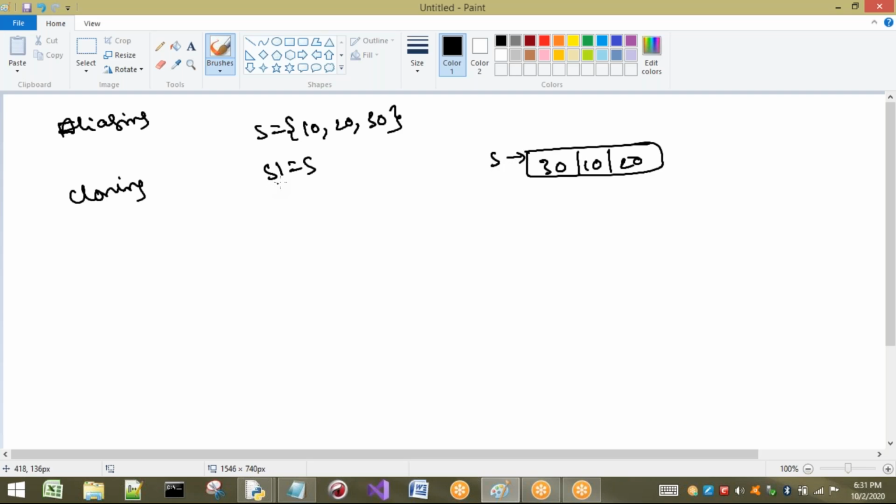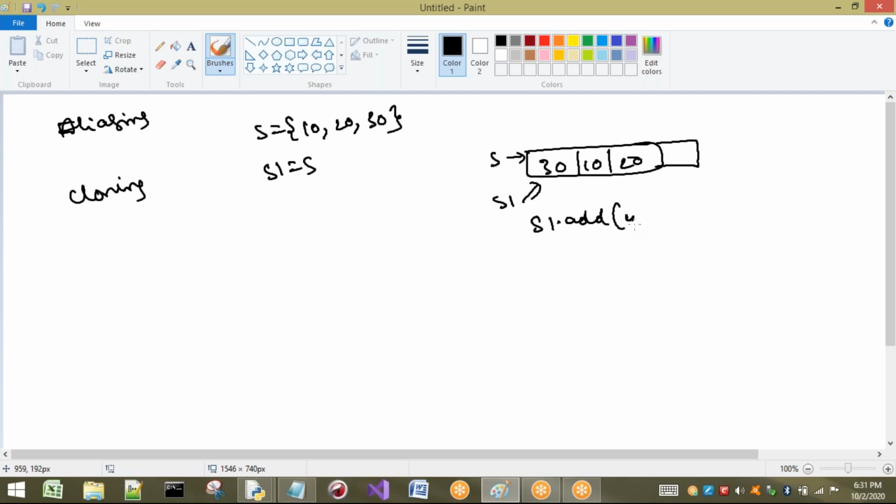Now what I am telling, S1 equal to S, that means what? Same concept, S1 is also pointing to S here. Okay, what is the problem here? If S1 is going to modify the value, is it possible to modify the value? It is not possible to modify the value, but we can increase the size of the elements. That means S1 is going to add the elements.